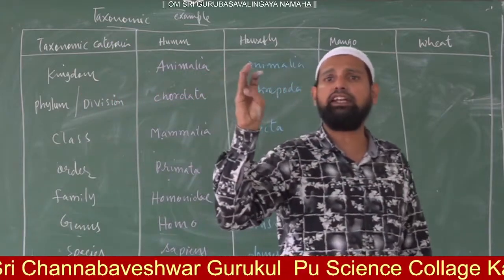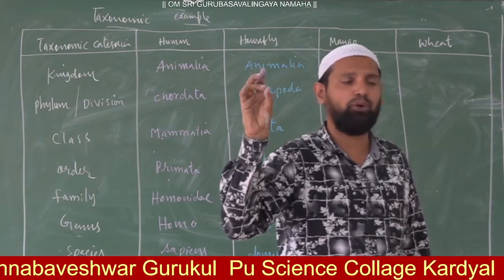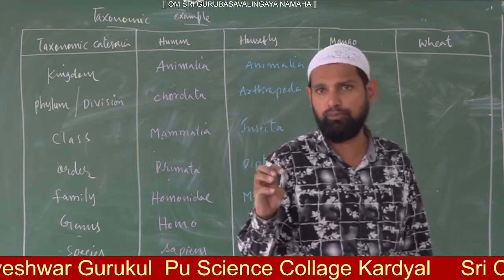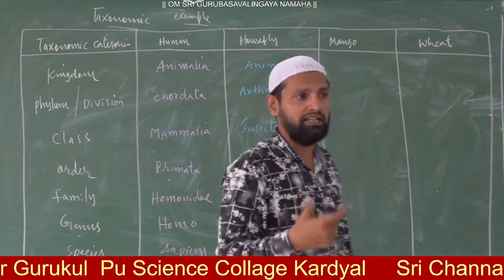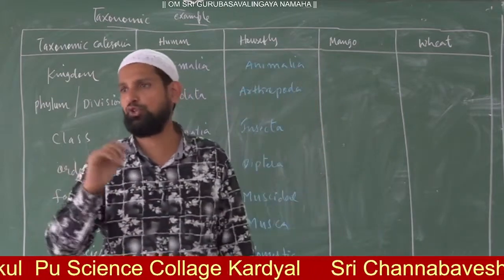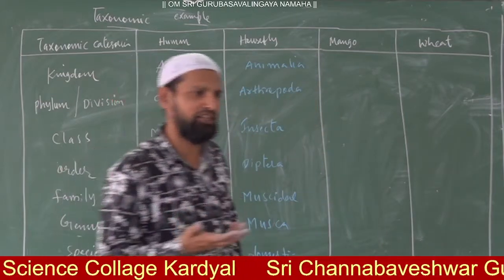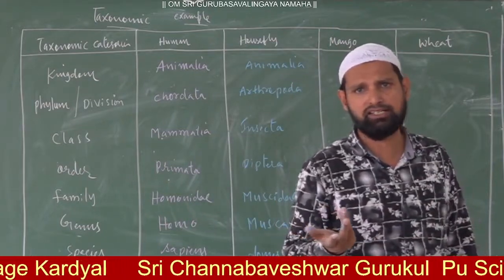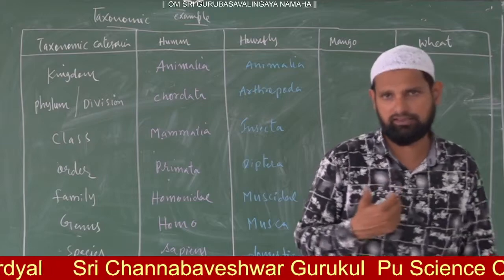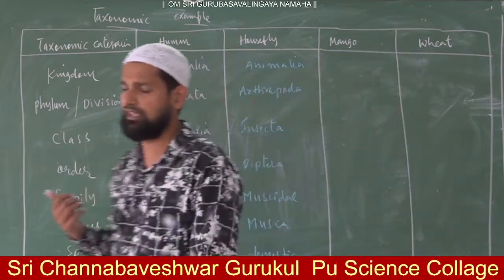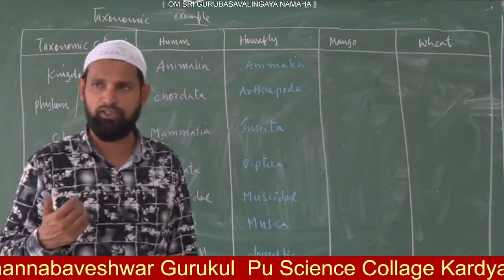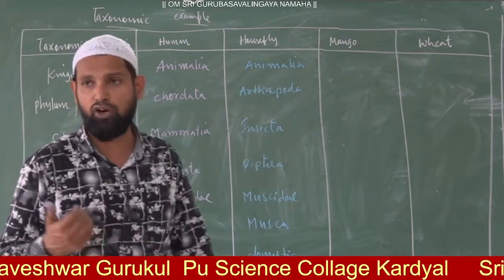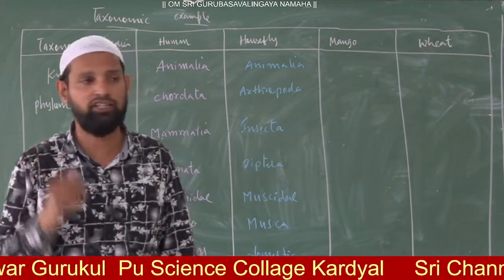Among these 5 divisions, this mango comes under which division? Angiosperm. And already in the bridge course I told you the meaning of angiosperm: closed seeded plants. Closed seeded plants are called what? Angiosperm. So here mango comes under closed seeded plants, angiosperm.